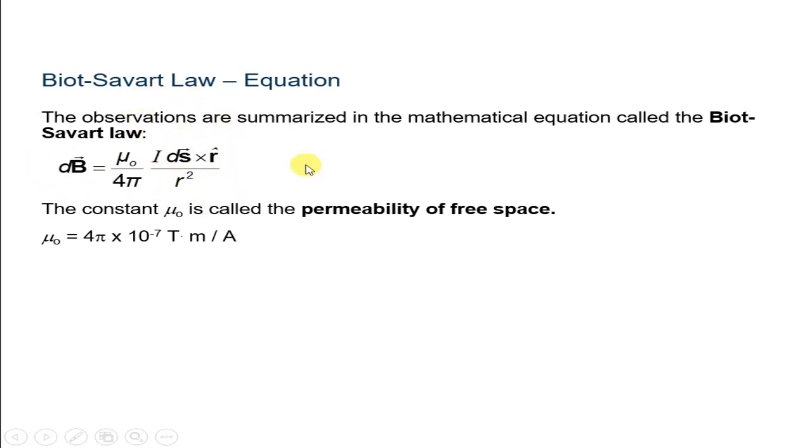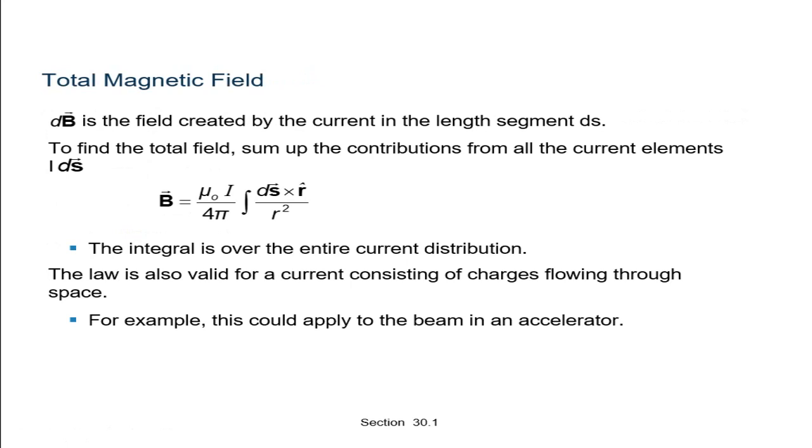So this is our mathematical expression of the Biot-Savart's law. The constant mu 0 is called the permeability of free space. The value of mu 0 is equal to 4 pi into 10 raised to minus 7 Tesla meter per ampere. So see here the total magnetic field.